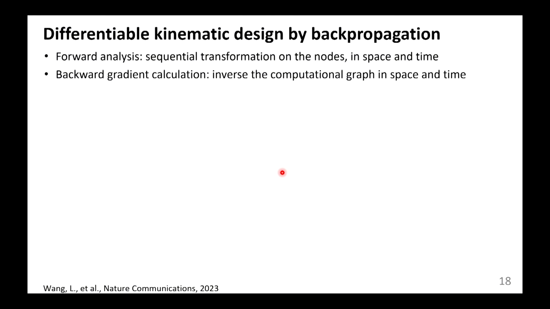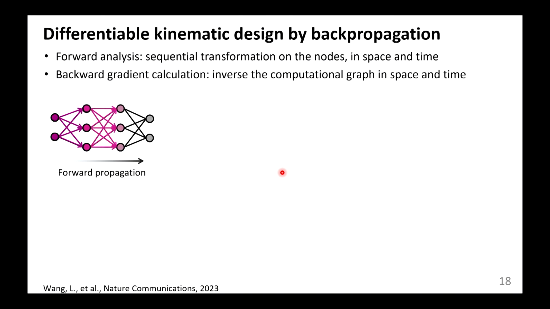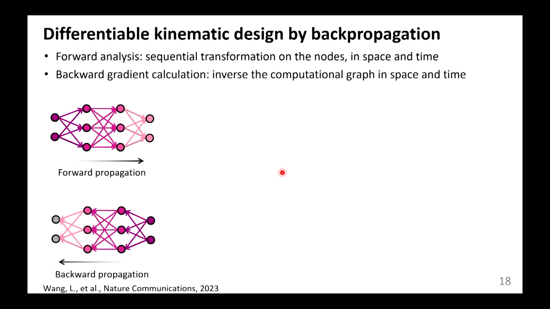So here is another case. We get inspiration from machine learning, but we are not directly using machine learning. The inspiration we get is that when we train a neural network, we first do a forward propagation, and then we can do backward propagation to get a gradient. Now, we have a lot of simulation models. We can also make them back propagate.